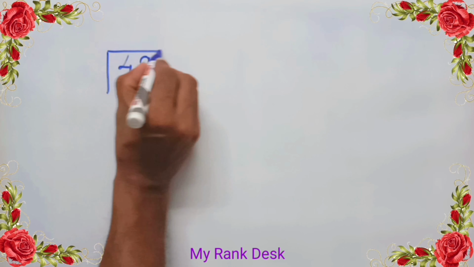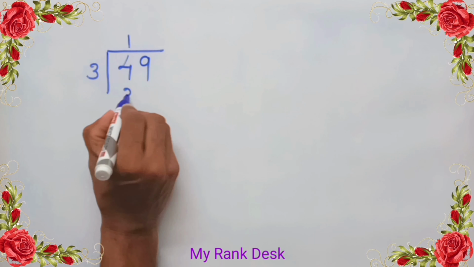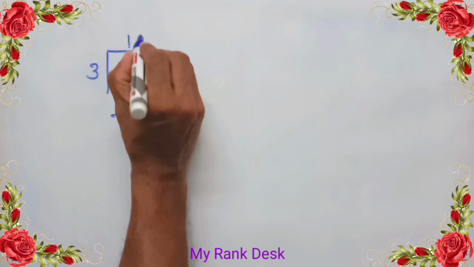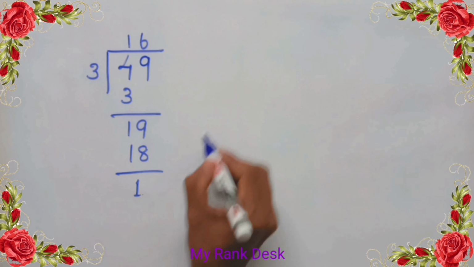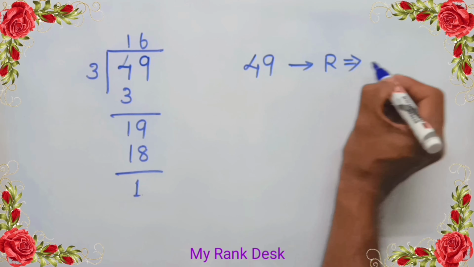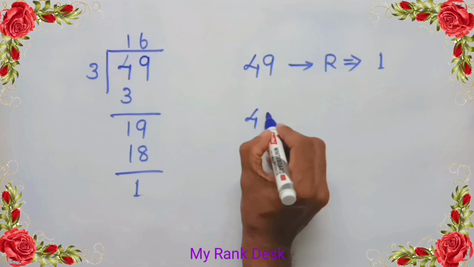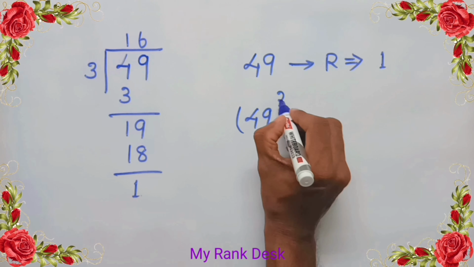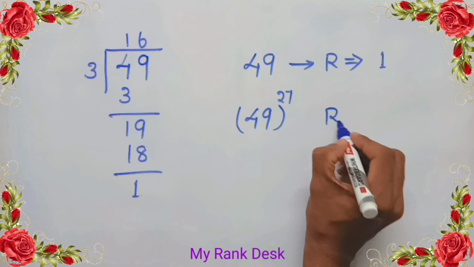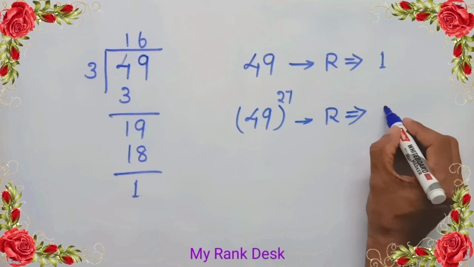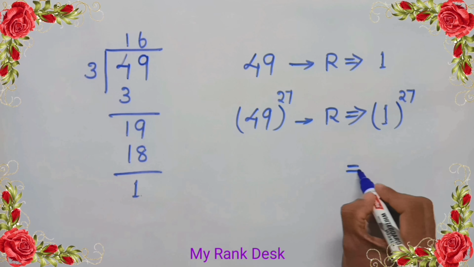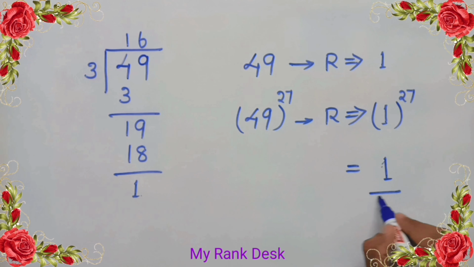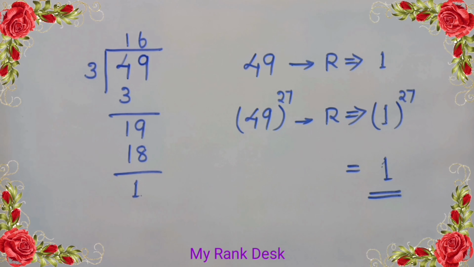Divide 49 by 3. 1 into 3 is 3. Remainder 1. Drop down 9. 6 into 3 is 18 and remainder 1. On dividing 49 by 3, we get remainder 1. So, on dividing 49 raised to 27 by 3, we get remainder 1 raised to 27. 1 raised to 27 equal to 1. Answer 1. Next question.